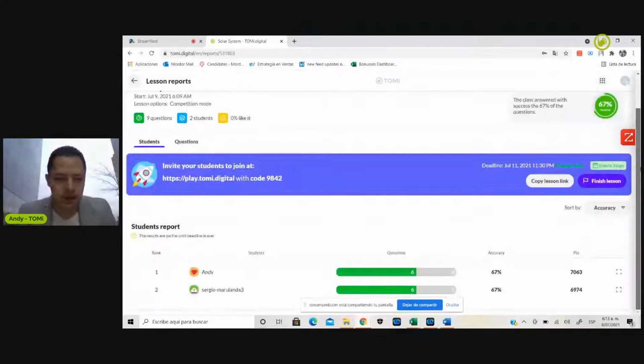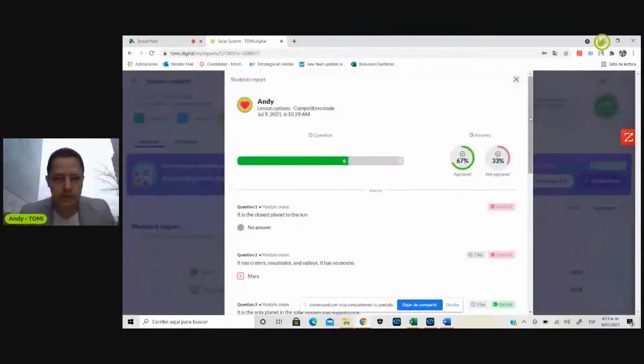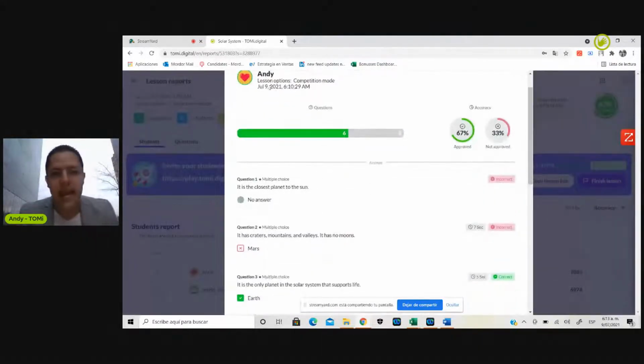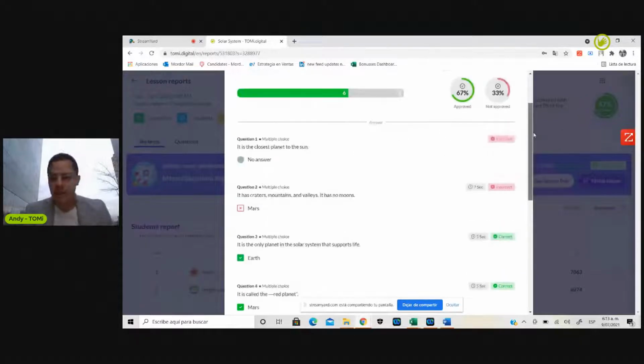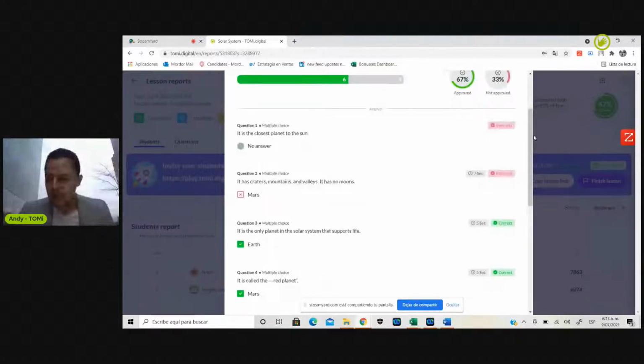So let me see right here. I have Andy, which is me, and I have Sergio, which is another student that is connected right now with us. And both of them are competing. Obviously, in terms of time, I have answered faster than Sergio, so I have more points. But I can run the report individually. So I can go to the student, see the report, obviously with the date, with the hour, with everything that I have available there.